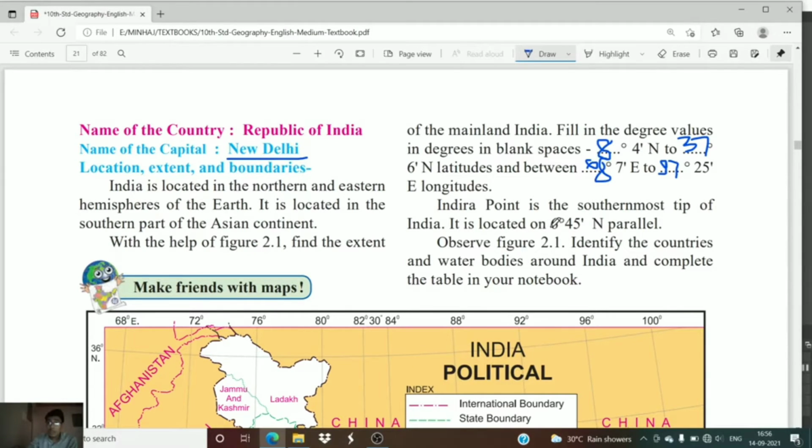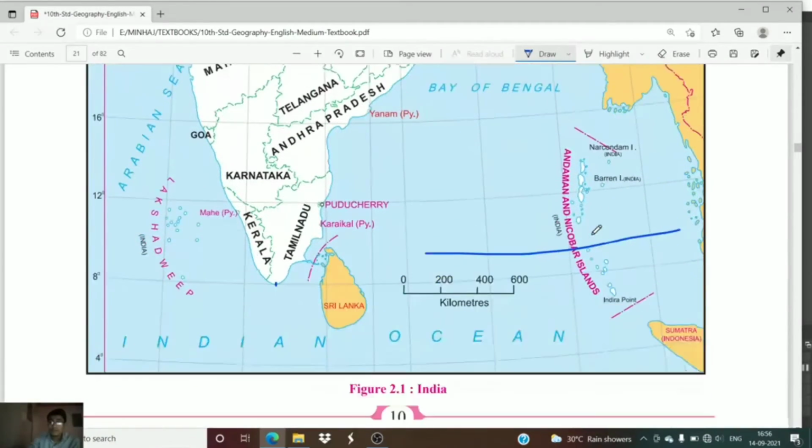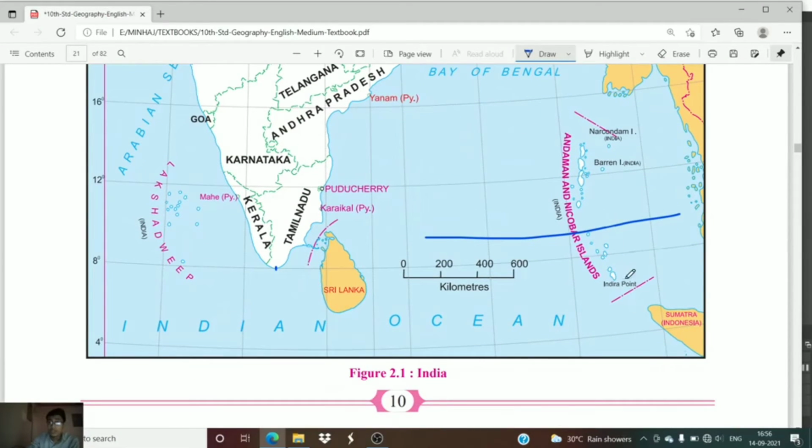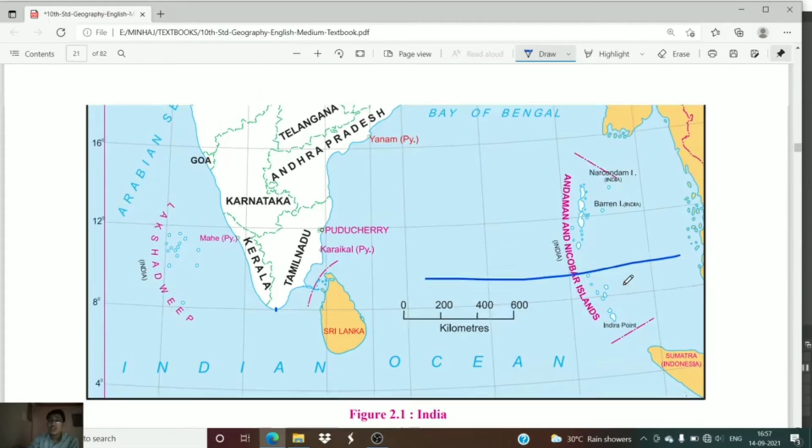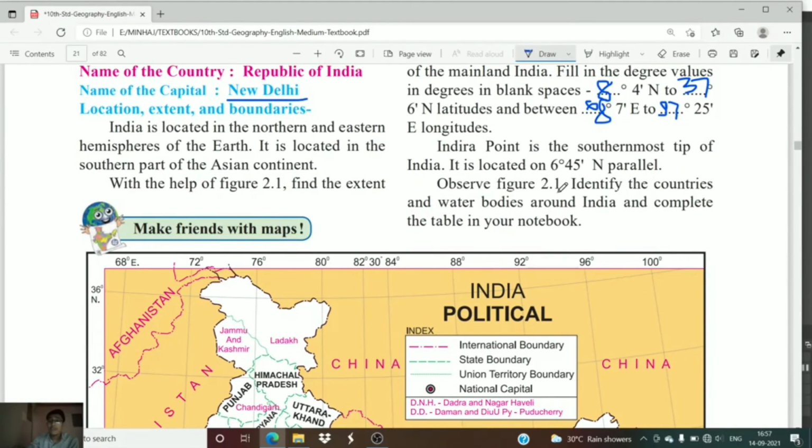And it is located on 6 degrees 45 minutes north parallel. What is the location of Indira Point? It is 6 degrees 45 minutes north.